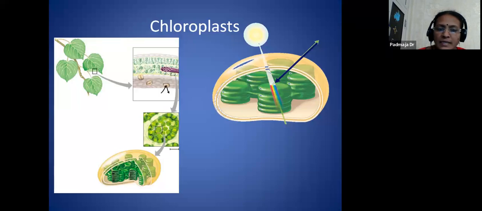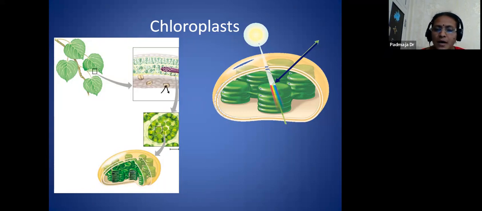And if you see the transverse section of a leaf, it consists of the upper epidermis and lower epidermis, and these elongated cells are called the palisade parenchyma, and this palisade parenchyma consists of the chloroplasts. Whatever photosynthesis takes place, it takes place inside the chloroplast only.